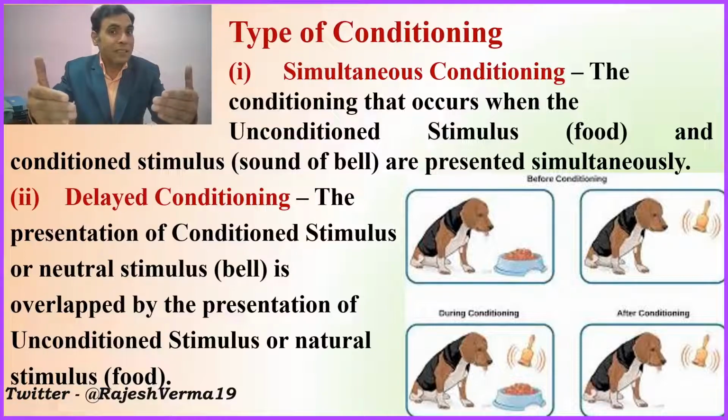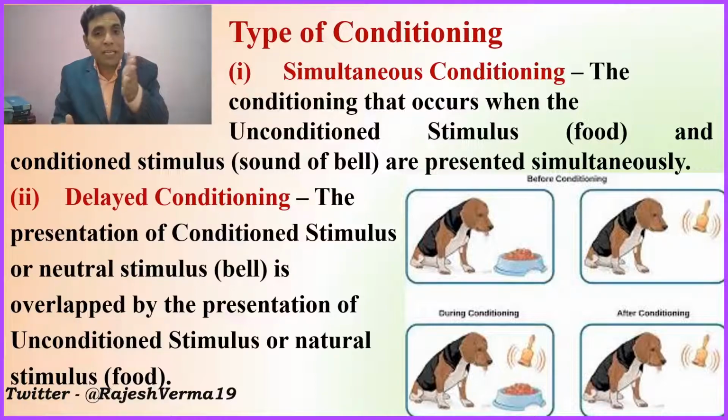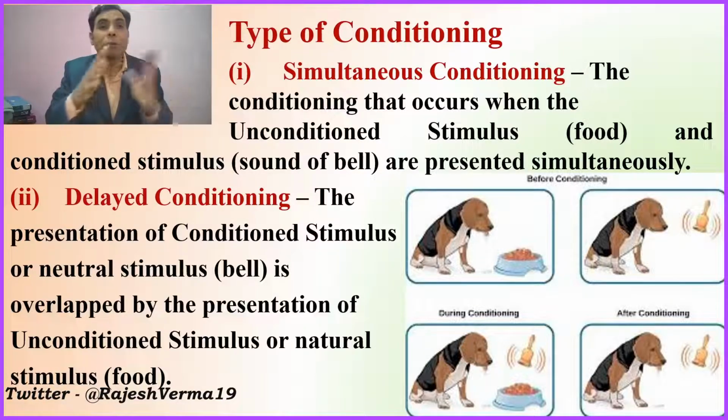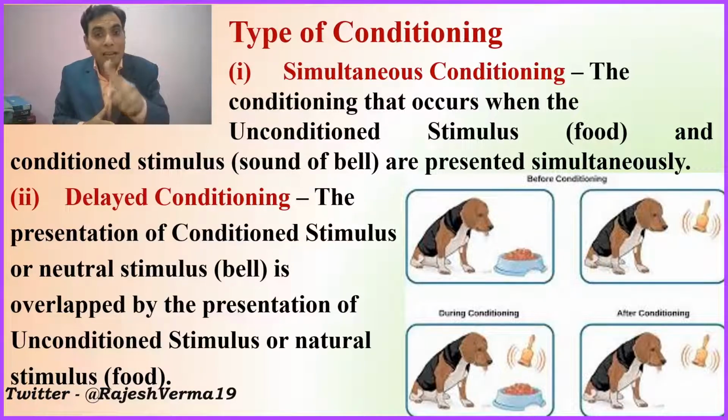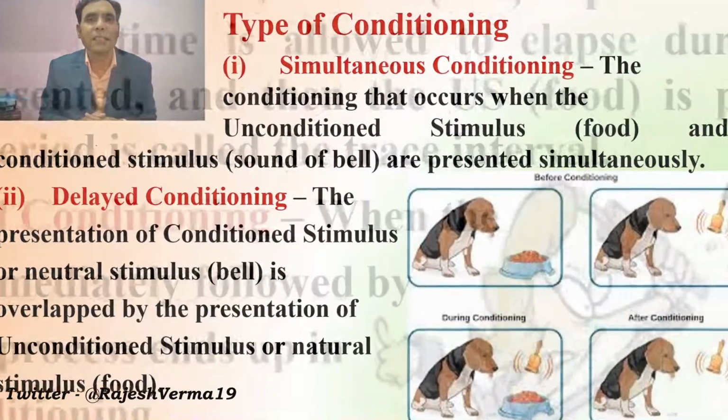Delayed conditioning, where the presentation of the conditioned stimulus, neutral stimulus or discrete stimulus, is overlapped by the presentation of the unconditioned stimulus or natural stimulus. It means the presentation of the bell is overlapped by the presentation of food. The conditioning that occurs through this process is known as delayed conditioning.